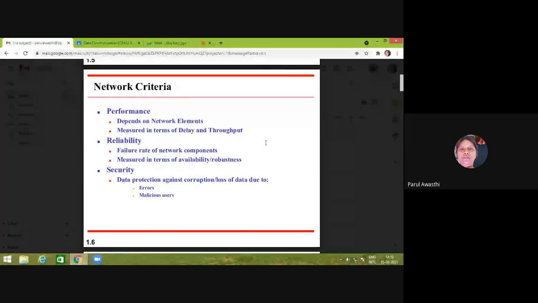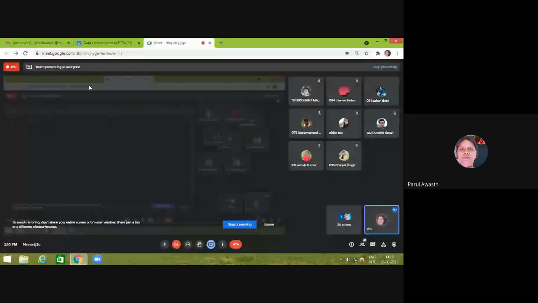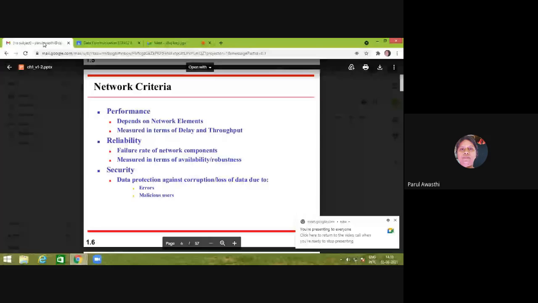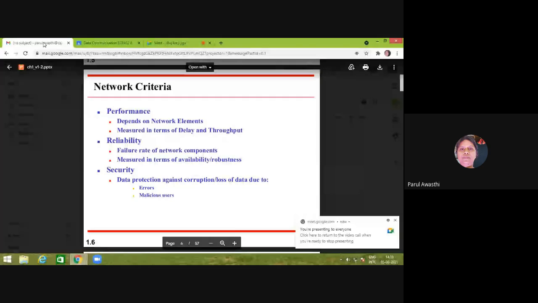So throughput is basically what percentage of the maximum capacity I have used at this time. Maybe I am using 55% of the maximum capacity or 80% of the maximum capacity. So what percentage of the maximum capacity the user gets at that particular time is called throughput, right?